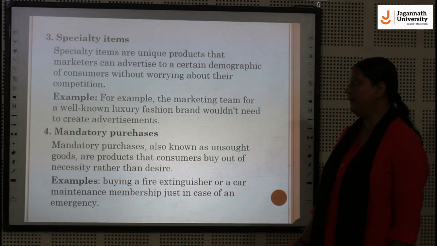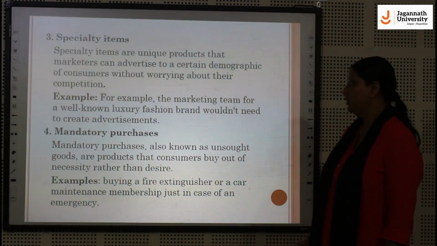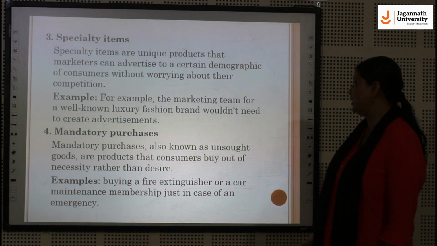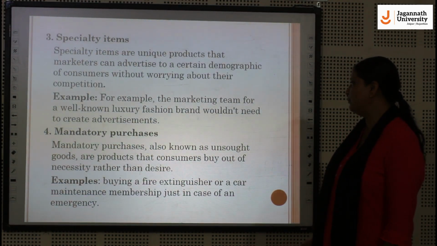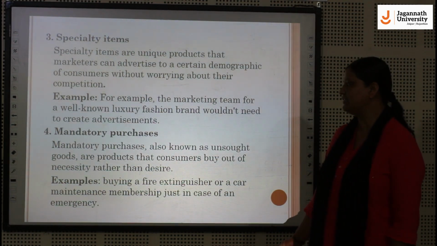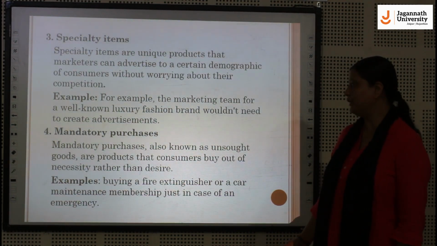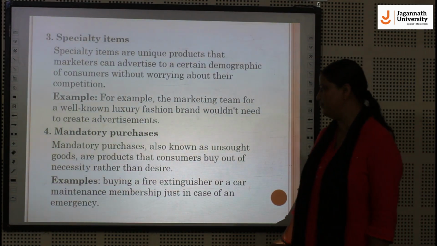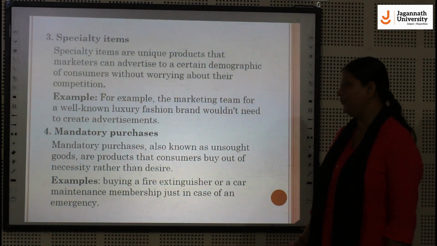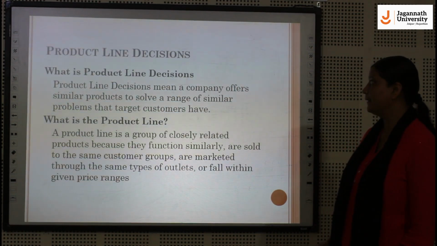Next category is the mandatory purchase. Mandatory purchases, also known as unsought goods, are products that consumers buy out of necessity rather than desire. For example, buying a fire extinguisher or a car maintenance membership just in case of an emergency.